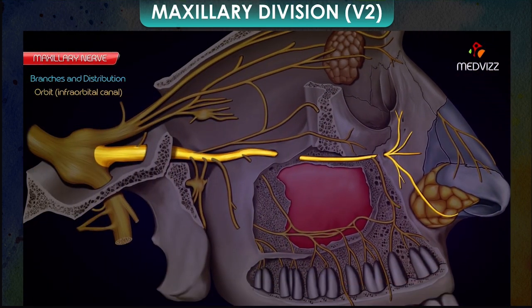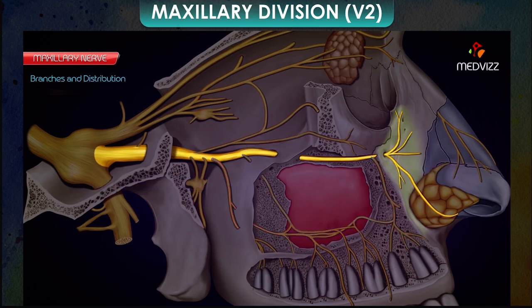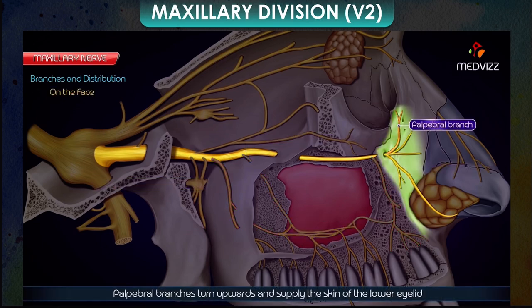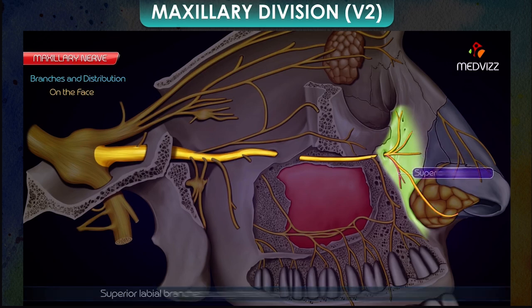An important point to be noted here is that the superior dental plexus is formed by posterior, middle, and anterior superior alveolar nerves. On the face, palpebral branches turn upwards and supply the skin of the lower eyelid. Nasal branches supply the skin of the side of nose and the mobile part of the nasal septum. Superior labial branches supply the skin and mucous membrane of the upper lip.